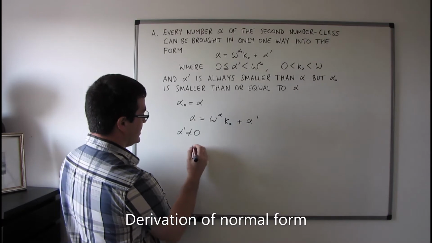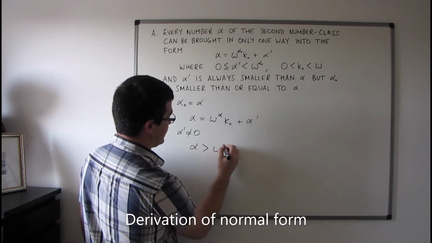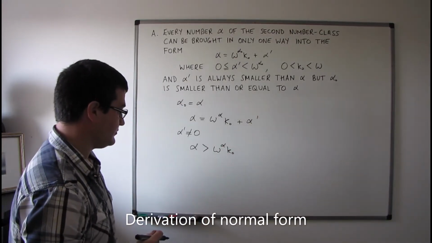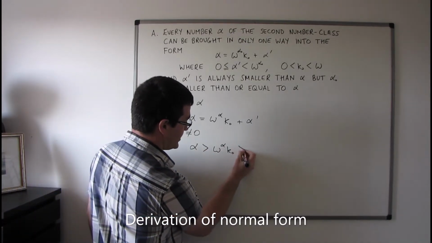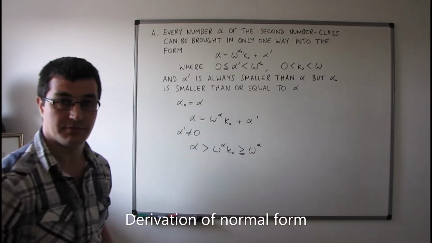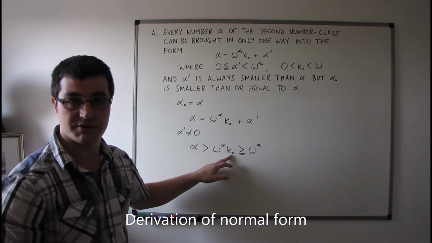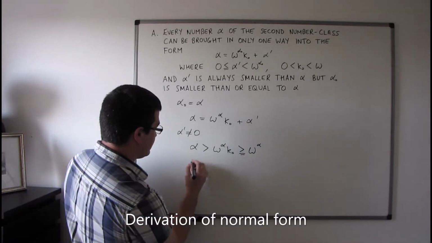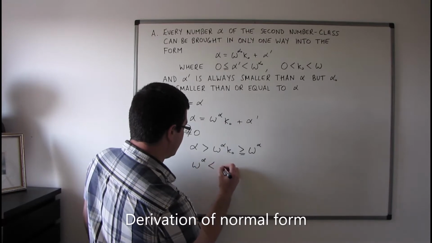Well, in that case then, we get that alpha is going to be greater than omega to the power of alpha times kappa naught. Omega to the power of alpha times kappa naught is going to be in turn greater than or equal to omega to the power of alpha. So we're going to get equality only in the case when kappa naught is actually equal to 1. So that would suggest then that we get that omega to the power of alpha is less than alpha.